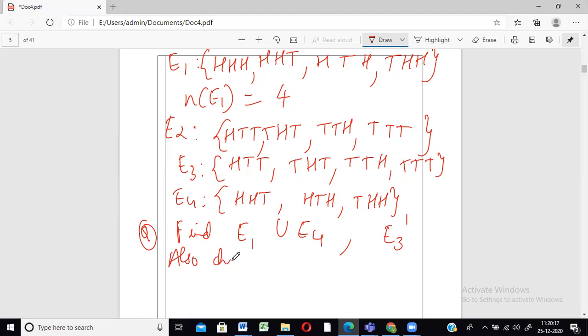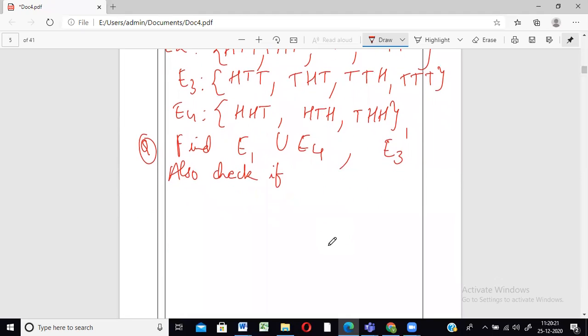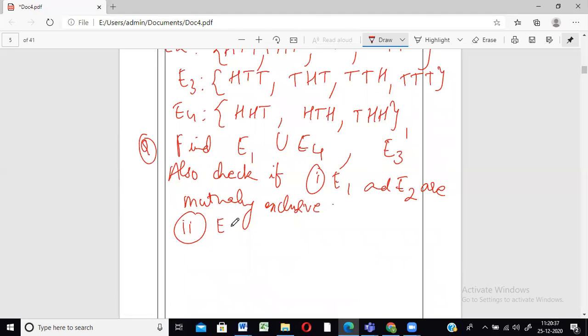Also check, with respect to the above question, if E1 and E2 are mutually exclusive, and if E2 and E3 are equal.